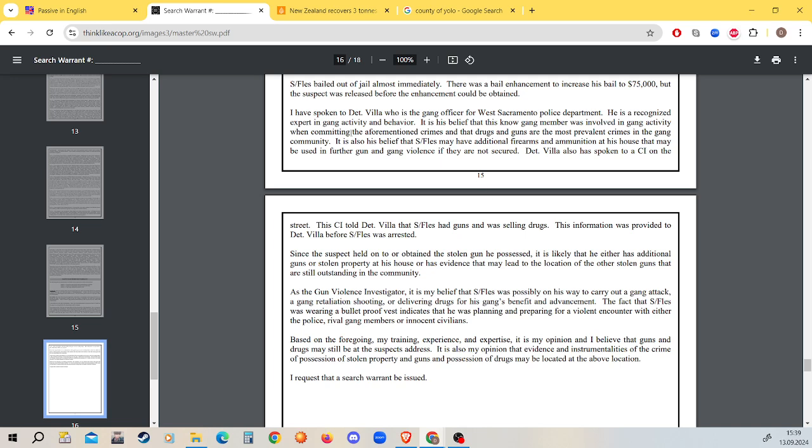He is a recognized expert in gang activity and behavior. It is his belief that this known gang member was involved in gang activity when committing the aforementioned crimes, and that drugs and guns are the most prevalent crimes in the gang community. It is also his belief that S. Flores may have additional firearms and ammunition at his house that may be used in further gun and gang violence if they are not secured.